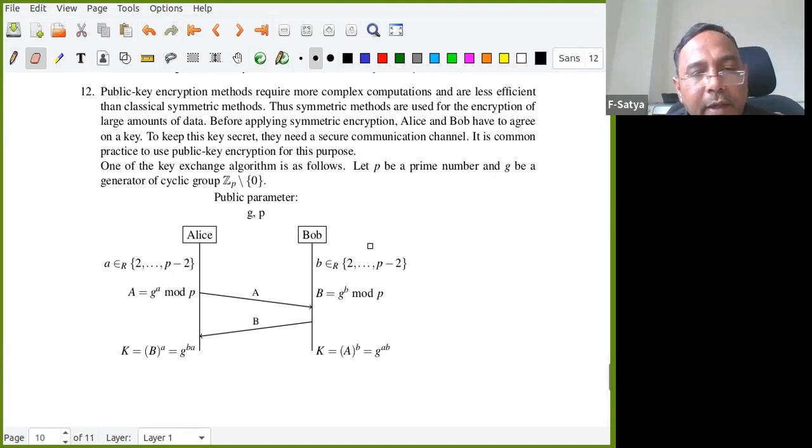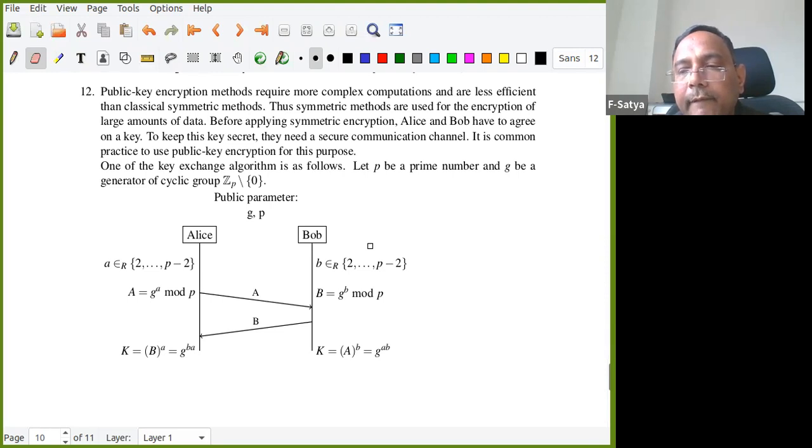Now Alice sent A to Bob. What did Bob receive now? Bob received capital A. Correct? That is with Bob. Now Bob also chooses some b randomly from 2 to P minus 2. Bob also does the same technique. So G power b, and Bob will send B to Alice. Now A reached Bob, B reached Alice. Is it okay till now?